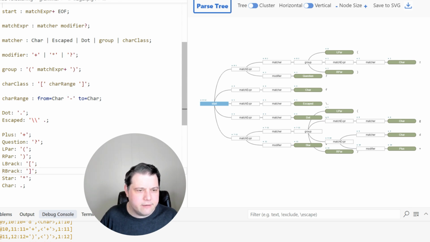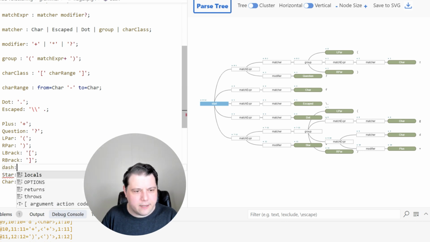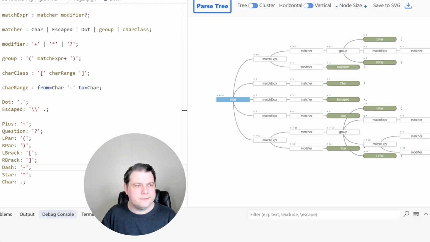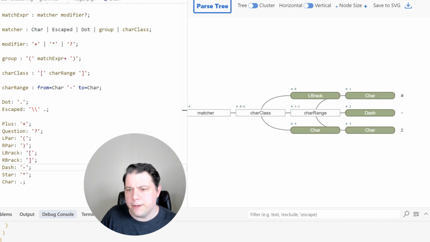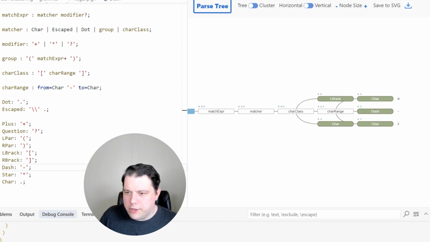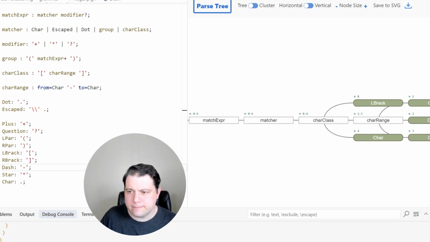So then if I run this again, I should be able to see. Like I said, I like to define all my characters. So I'm going to say we have a dash. It's a RegExr rule, so it should be uppercase. There we go. Char class with 1 char range, A to Z. All right, yeah, I think this is a correct parse tree.